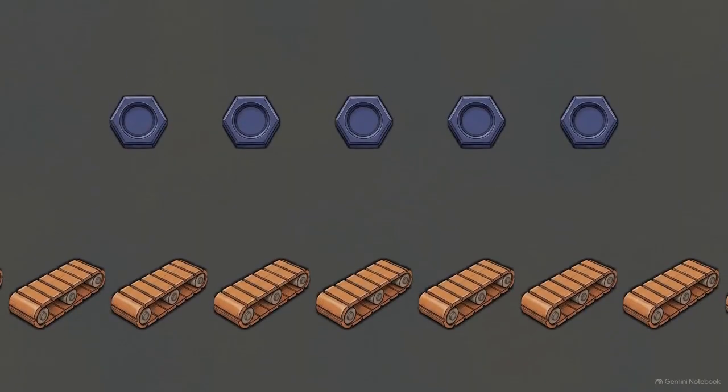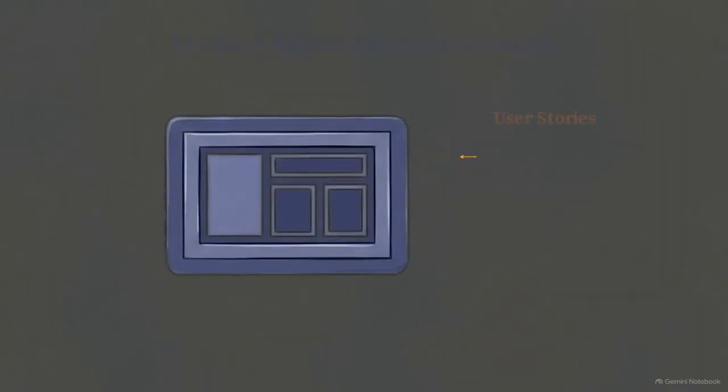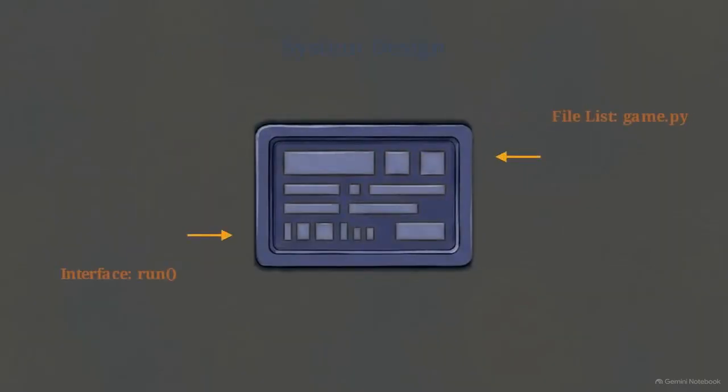The second layer mandates structured outputs as the only medium for communication. Each role produces a schema-validated document. The product manager outputs a requirements document with specific user stories, while the architect generates a system design detailing the file list and interface definitions.